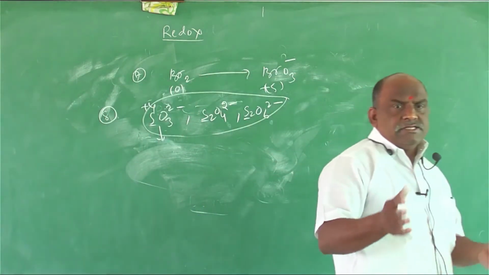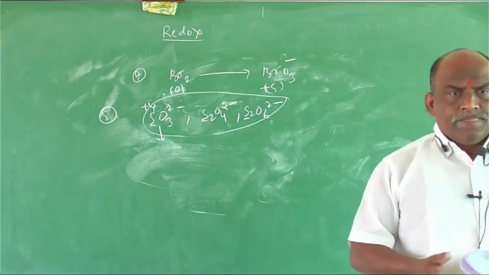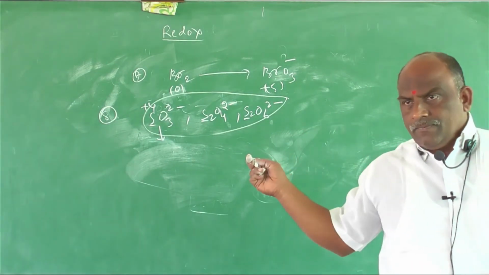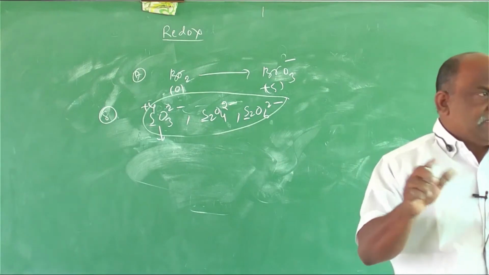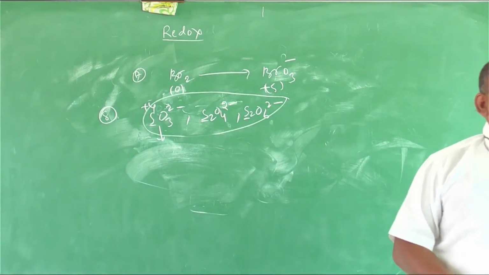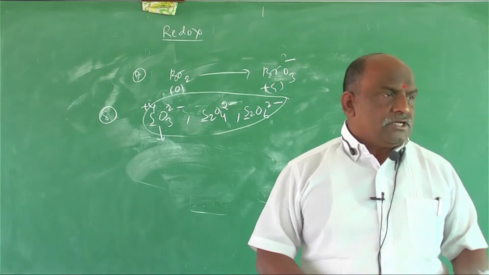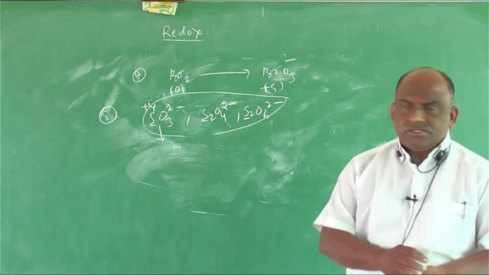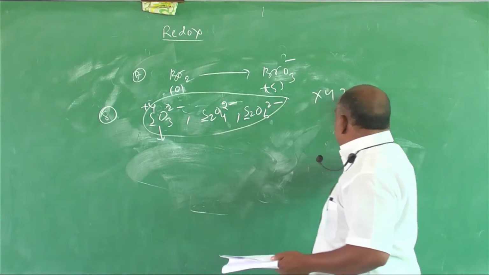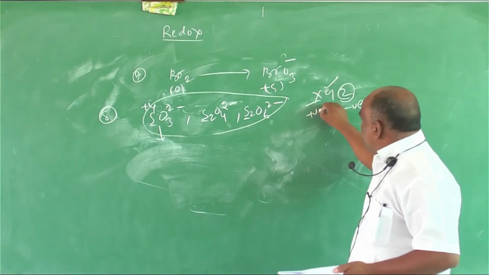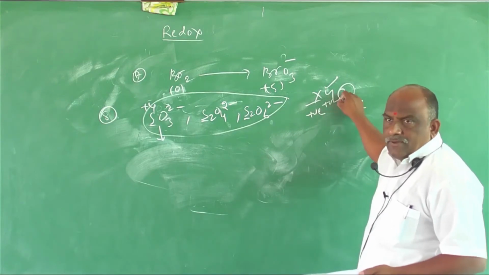Simple. Where oxygen is there, you substitute 2 only. Oxygen, how much is it? 2. Right side negative. What is the formula? XYZ formula: right side Z is negative, X and Y are positive. You calculate Y. X is positive, Y also positive.